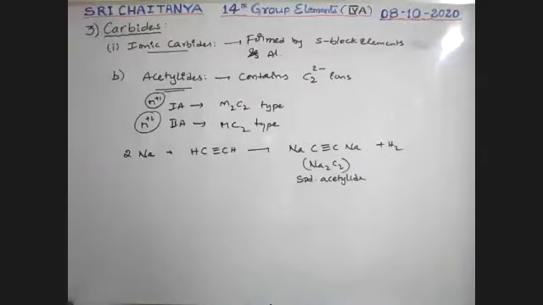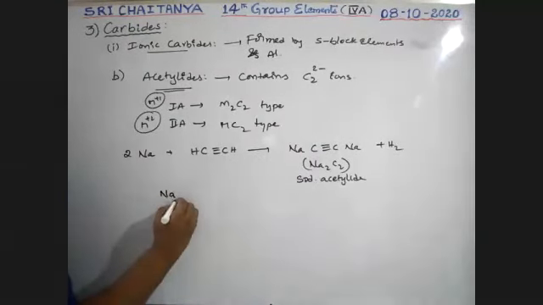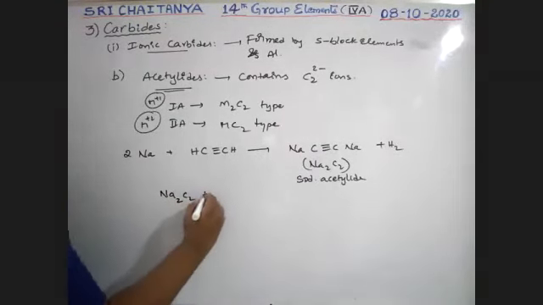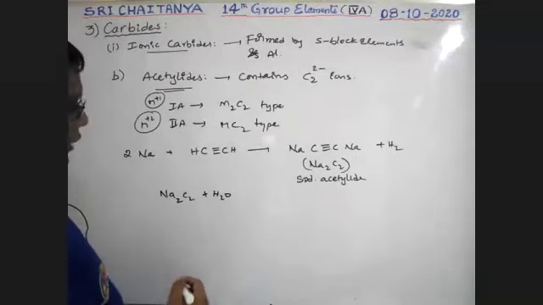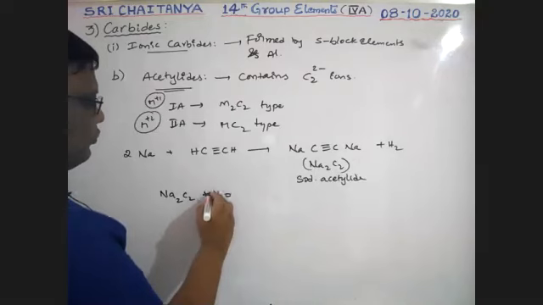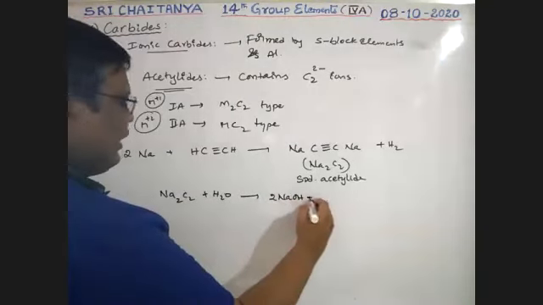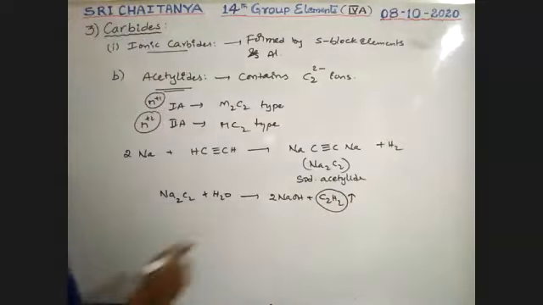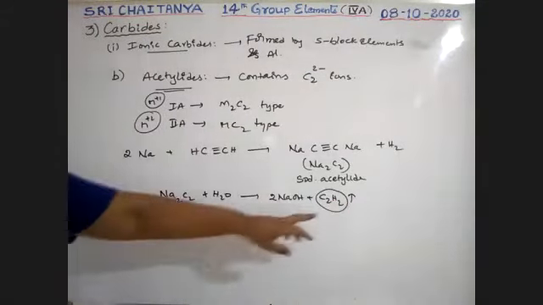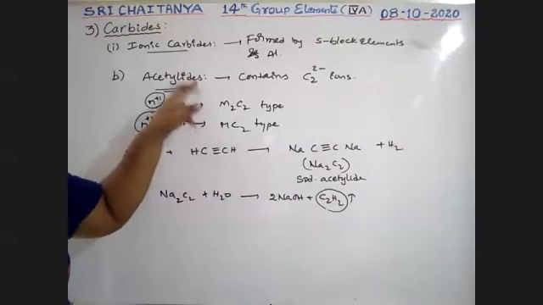Okay. Now if Na2C2 is dissolved in water, that gives 2NaOH and C2H2. Acetylene gas is released. Because acetylene gas is released, these are called acetylides.